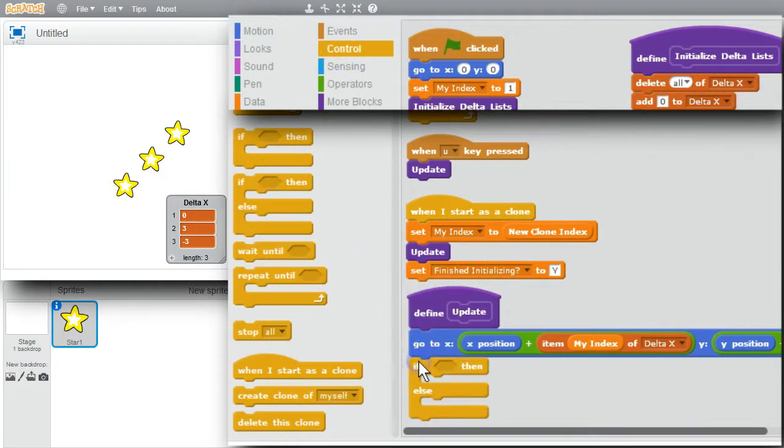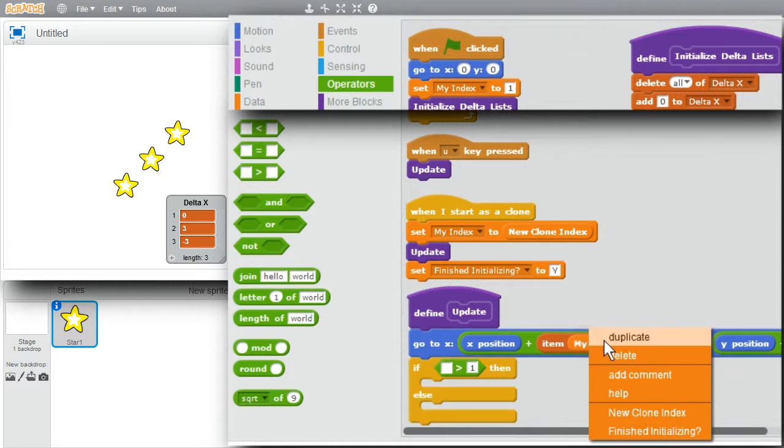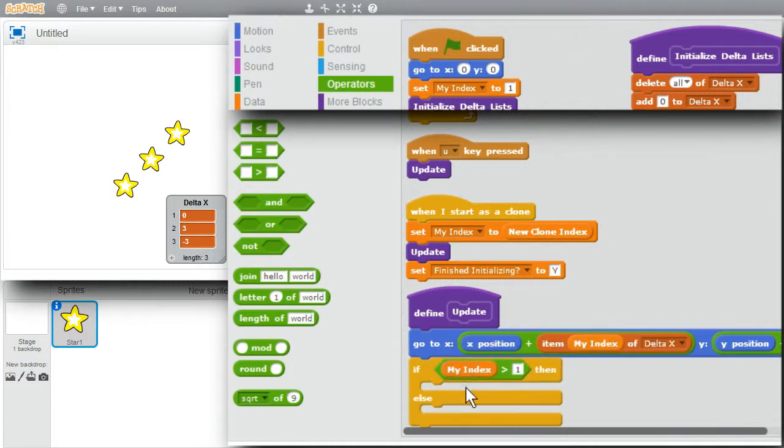If-else. How can update tell whether it's updating the creating sprite in the center or the clone sprites moving away? They each have a unique myIndex value. When myIndex is greater than 1, it's a clone. Easy enough. Operators. Greater than 1. When myIndex is greater than 1, it's a clone.